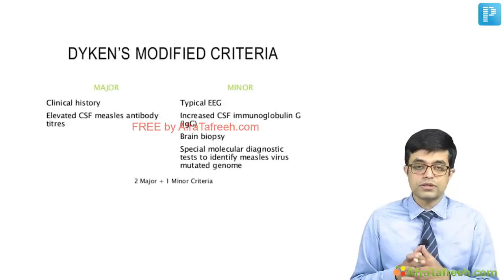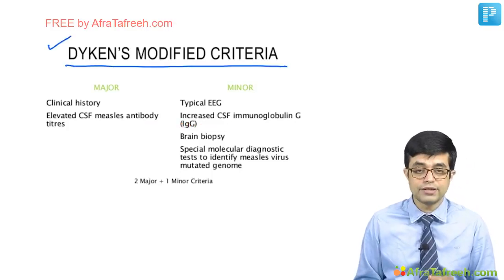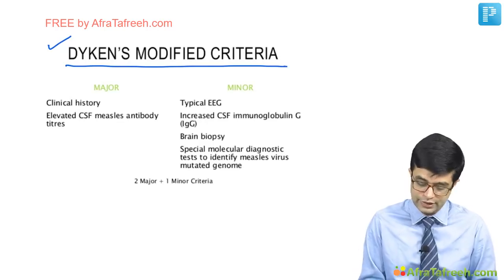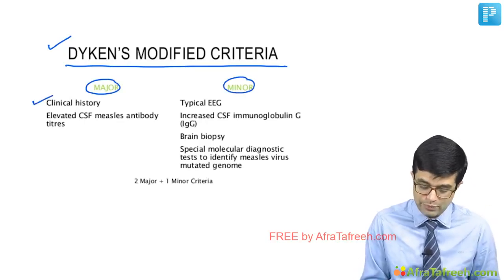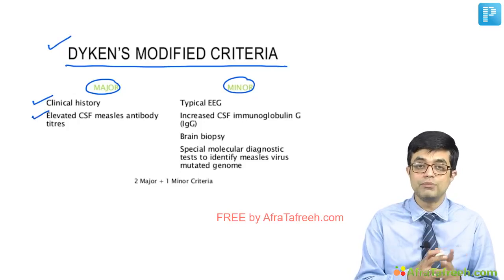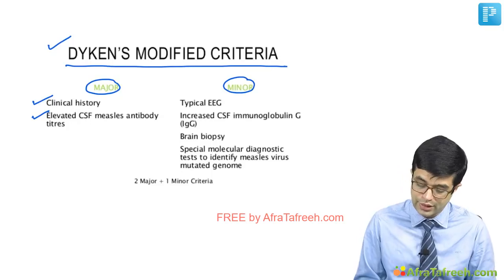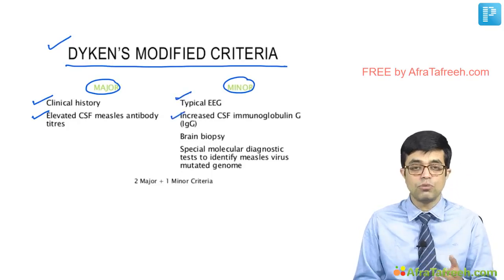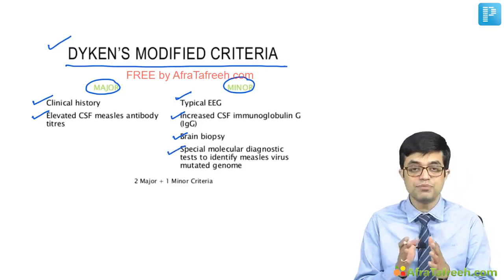Now, to diagnose SSPE, we follow a criteria called Dyken's modified criteria, not given in Nelson 21st edition but asked in entrance exams. So you can add it to your notes. Dyken's modified criteria has a major criteria and a minor criteria. The major criteria are 2. One is appropriate clinical history of measles and second is elevated CSF antibody against measles. So CSF, not blood, CSF should have measles specific antibody. Minor criteria include EEG changes suggestive of SSPE, which we shall see, increased CSF immunoglobulin, brain biopsy, and special molecular test to identify measles virus mutated genome.